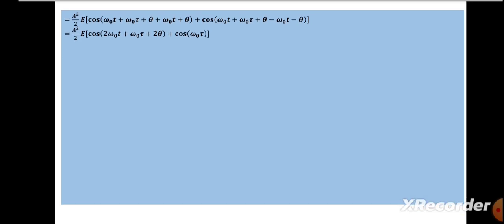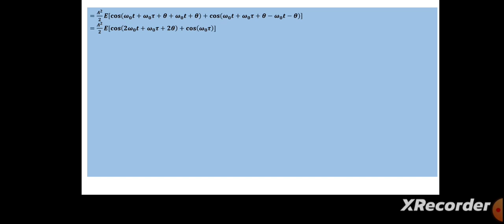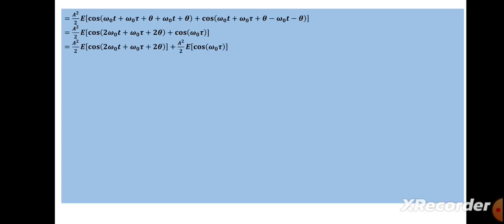Now we are splitting the expected value into the two terms, that is, the expected value of x plus y, which is equal to expected value of x plus expected value of y. So using that idea, we will get A square by 2 expected value of cos(2 omega naught t plus omega naught tau plus 2 theta) plus A square by 2, the second term, expected value of cos(omega naught tau).